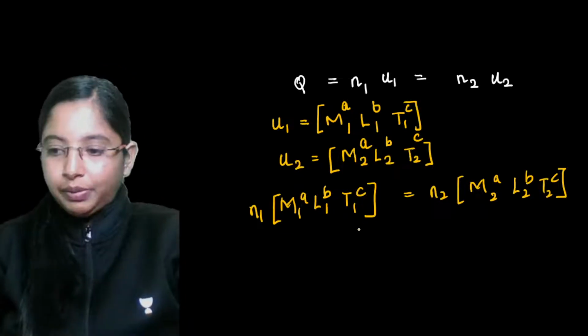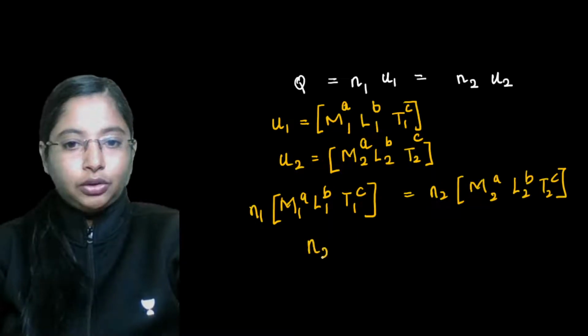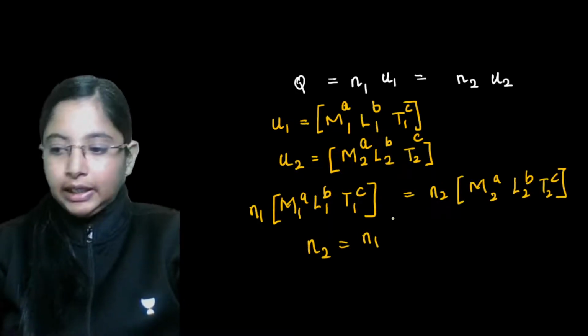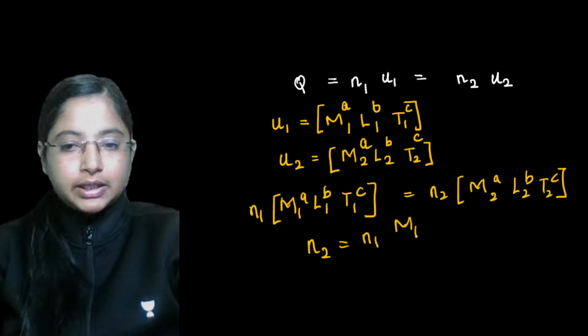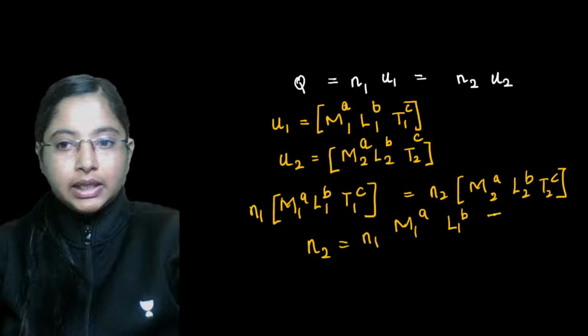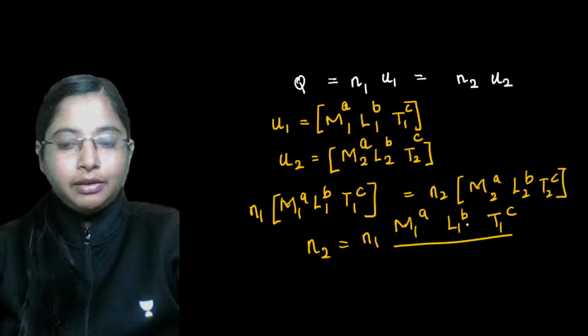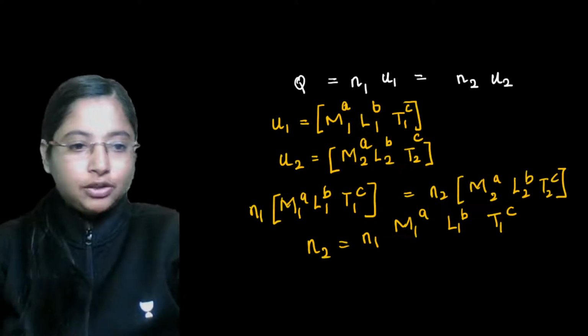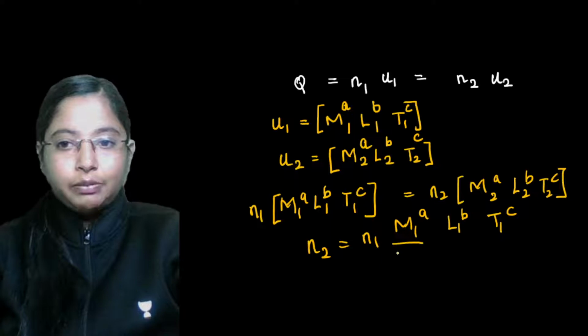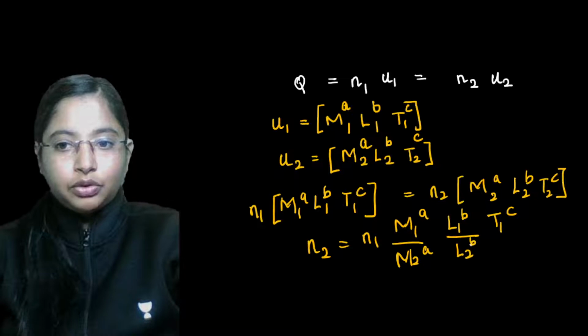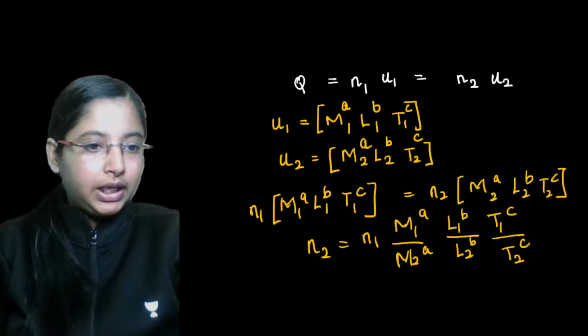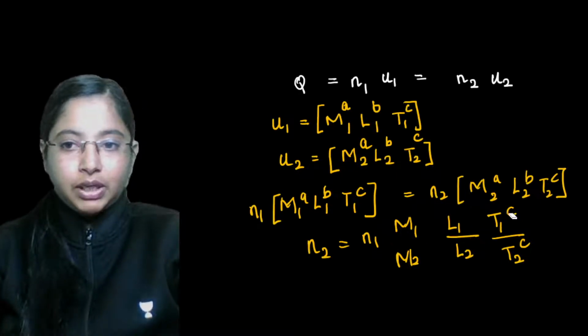Now what will be n2? If I want to find n2, very simple, n1 into the individual quantities m1 a, l1 b, t1 c divided by, let's divide each of the individual quantities, m2, both of them have the power term a, divided by l2, both of them have the power term b, then t2 over here, both of them have the power term c. So these power terms can be taken commonly, and from here we get an equation.